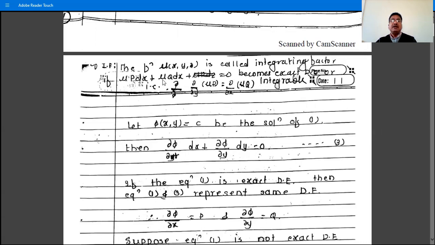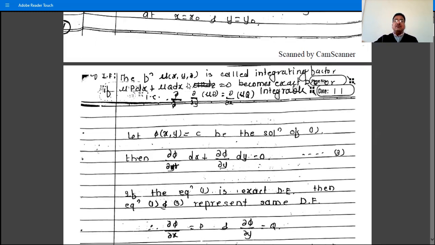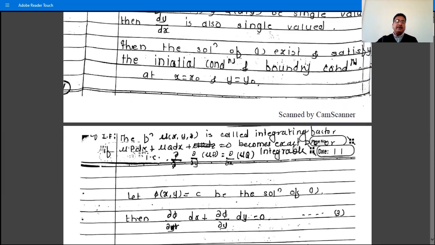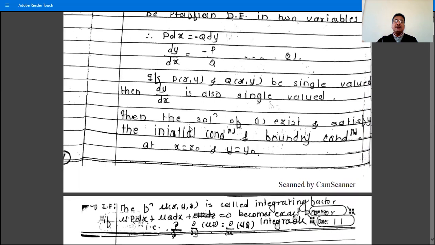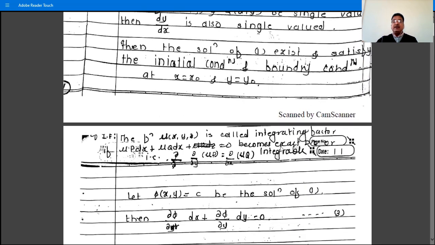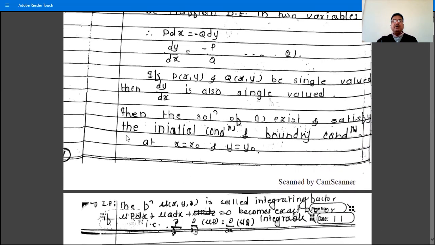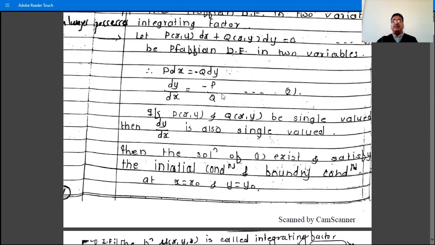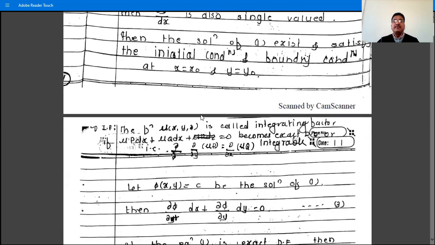Then the function is integrable or exact. So when we multiply by that mu and the given differential equation becomes exact or integrable, we say mu is an integrating factor. If P and Q are single valued functions, then obviously we have the solution of this equation by separating the variables.